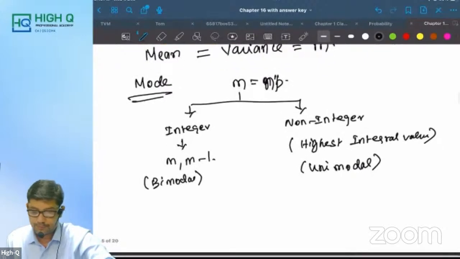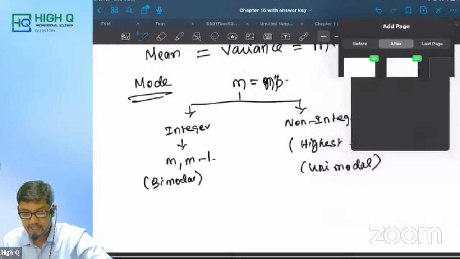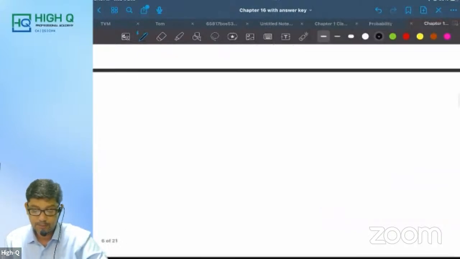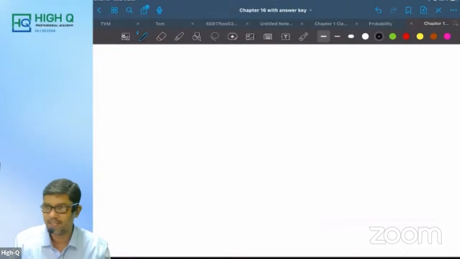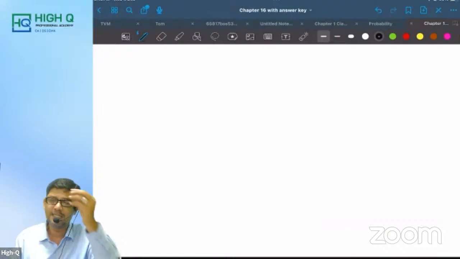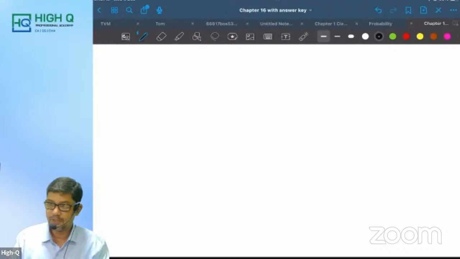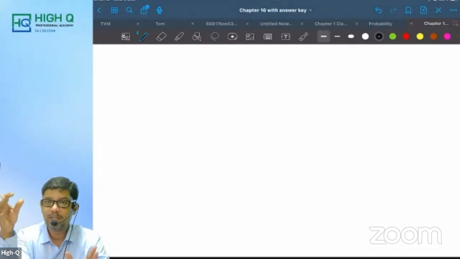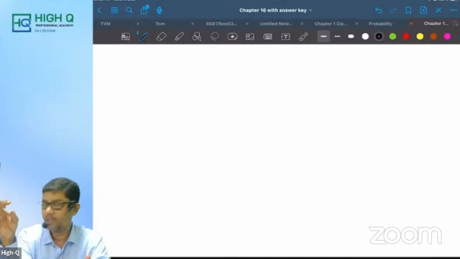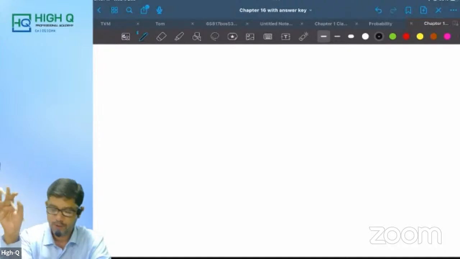So next part. See, in the exam, from the Poisson distribution, mostly they ask theory and practical questions, but they are very simple and sweet. Now, I'm just going to introduce the theoretical part. If you remember the theory, just mug up the things. You will get 2 marks, minimum 2 marks for sure.